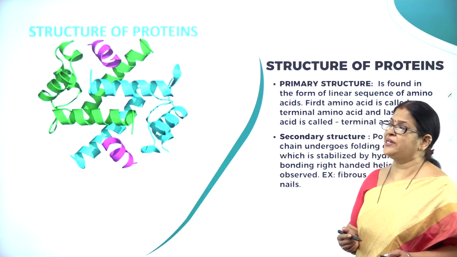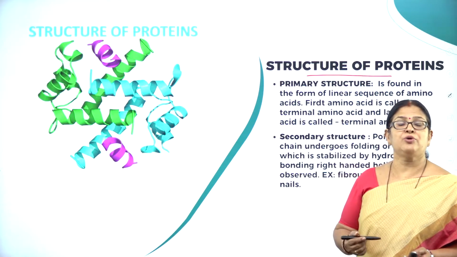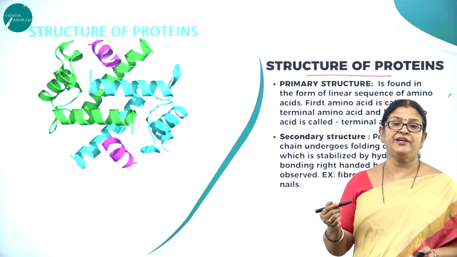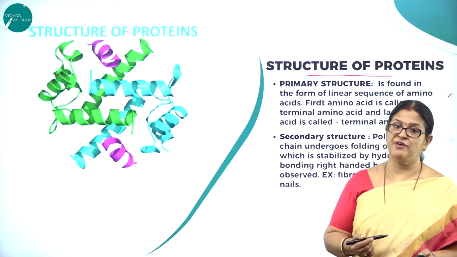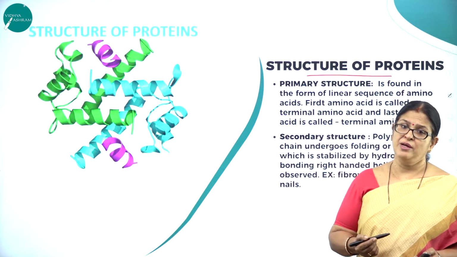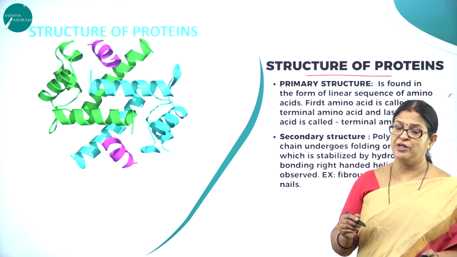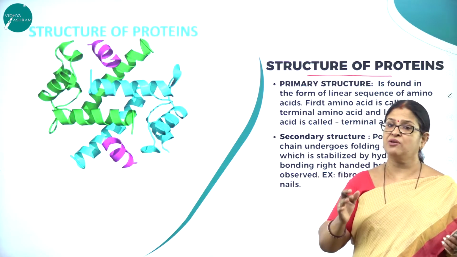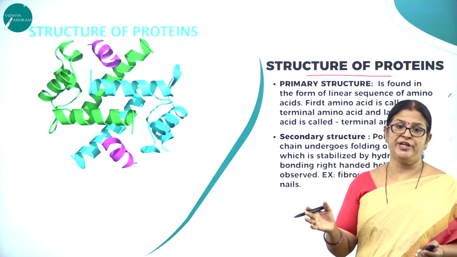So now let us study about the structure of proteins. As we all know, there are 20 different types of amino acids which make different proteins in our body. There are many more amino acids found in the body, but the very important 20 amino acids are required to make a particular protein. And I think all of us know the sequence of amino acids for a particular protein varies from protein to protein.